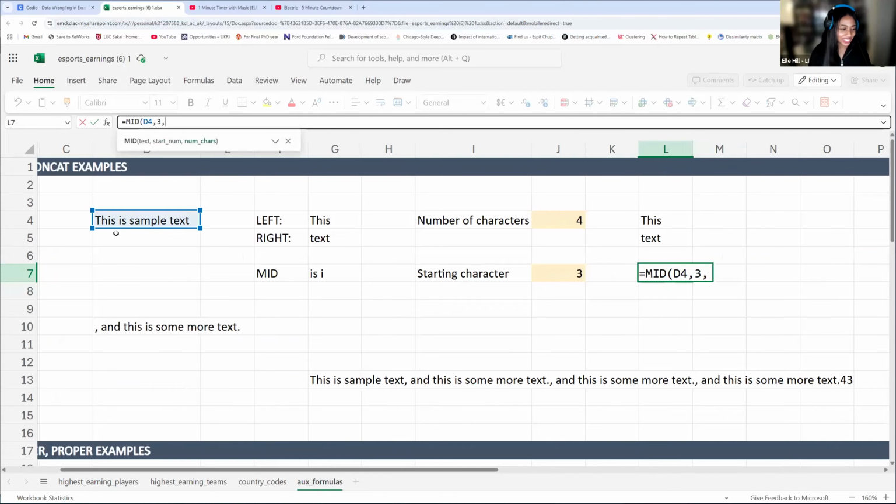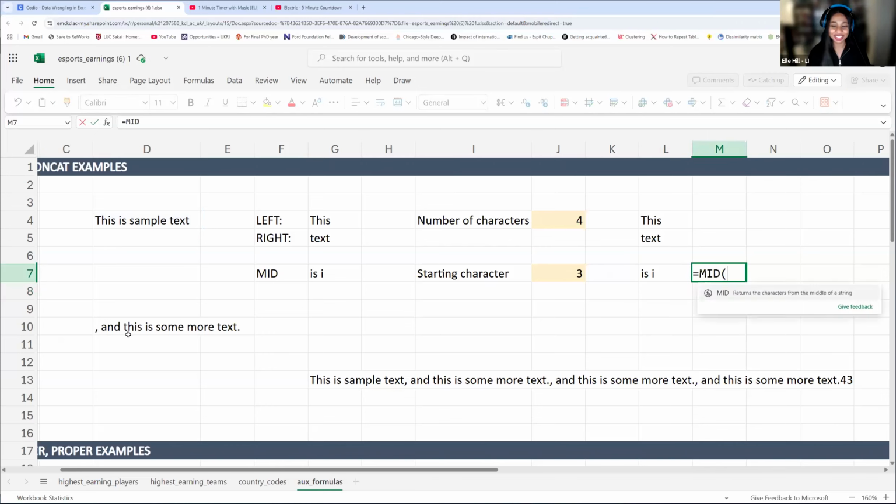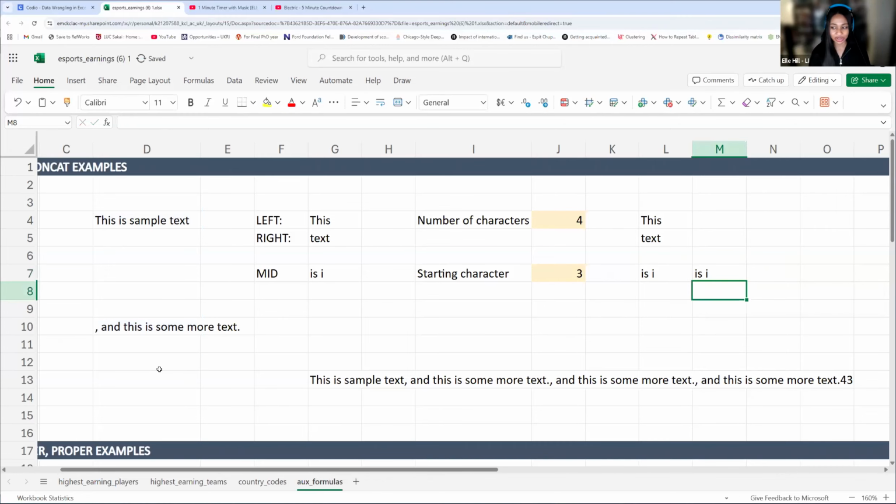On fire, amazing. Y'all are doing a great job. Yes, so you didn't fall for the trap. So it's going to be 4 because 1, 2, 3, the space is included, 4. So we need 4 characters for that. Amazing. Let's just go ahead and do the other one since we did all that work counting, we might as well. So for this one, we said we are starting at position 9, and then it's also going to be 4 because it's the same number of characters. So there you have it.